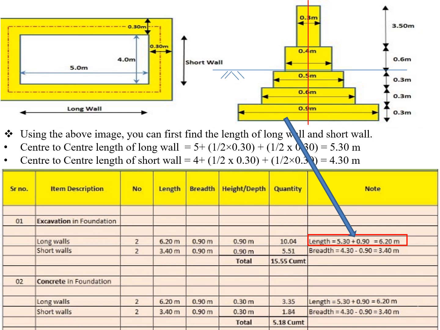Similarly, we can do the concrete in foundation. Now, similar way, the center to center distance we have already calculated, that is 5.3. So half of the concrete width you are going to add. The concrete is 0.9 meter wide, so half is 0.45, again from another side 0.45. So it becomes 5.3 plus 0.9, so I'm getting 6.2 meters. Similarly 6.2 multiplied by the width, that is 0.9, depth 0.3. So I'm getting 3.35. And similarly I'm going to do the short wall calculation.